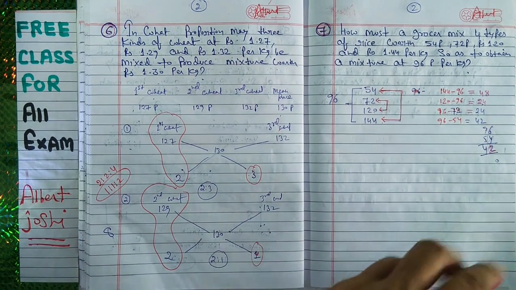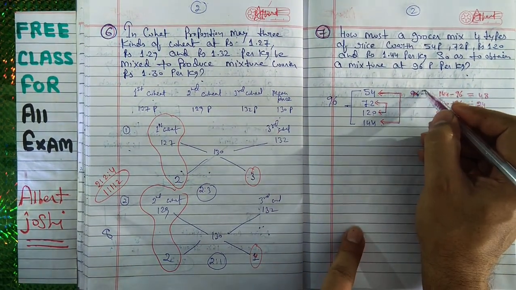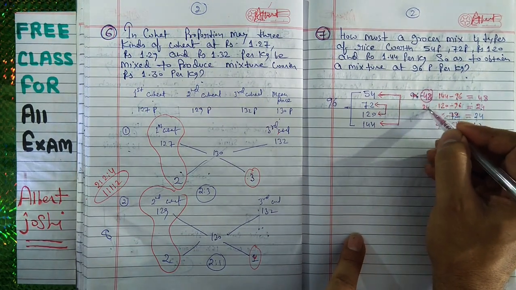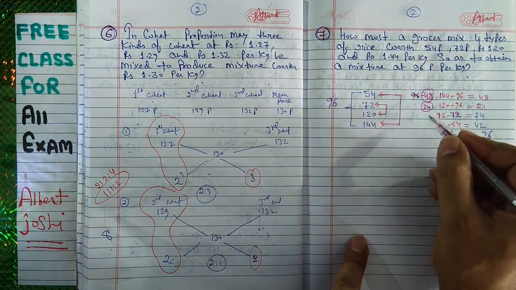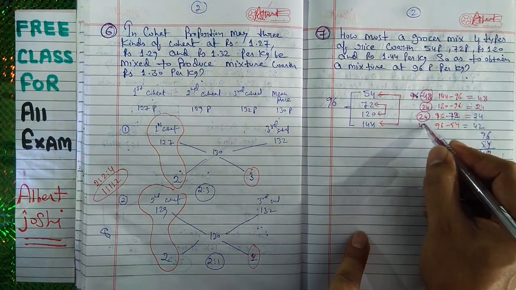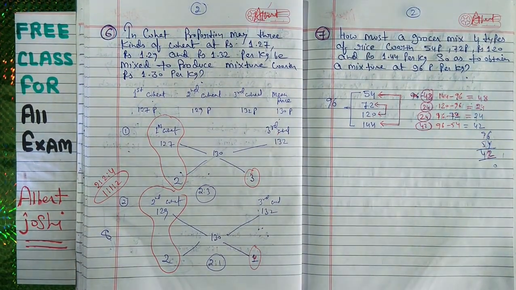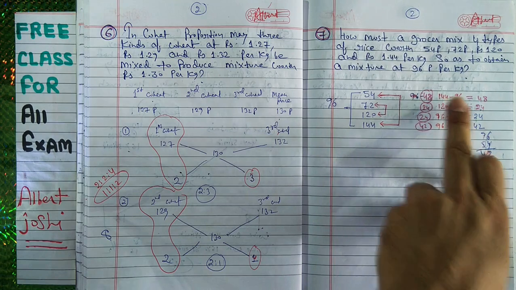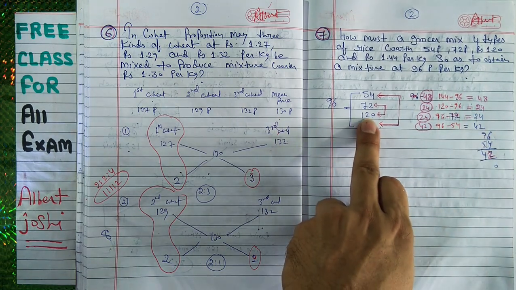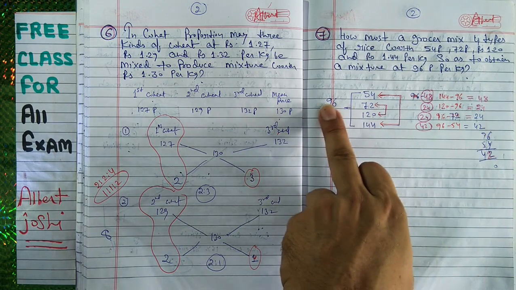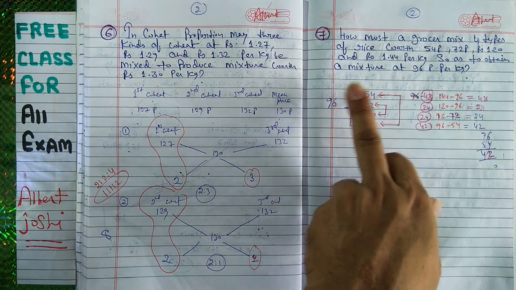I am writing here: 48. This is the first value, then second value we have got 24, and third value we have got again 24, and again we have got 42 here. So we have subtracted 144 minus 96, then we have subtracted 120 minus 96. Okay, then we have subtracted 96 minus 72, then 96 minus 54.